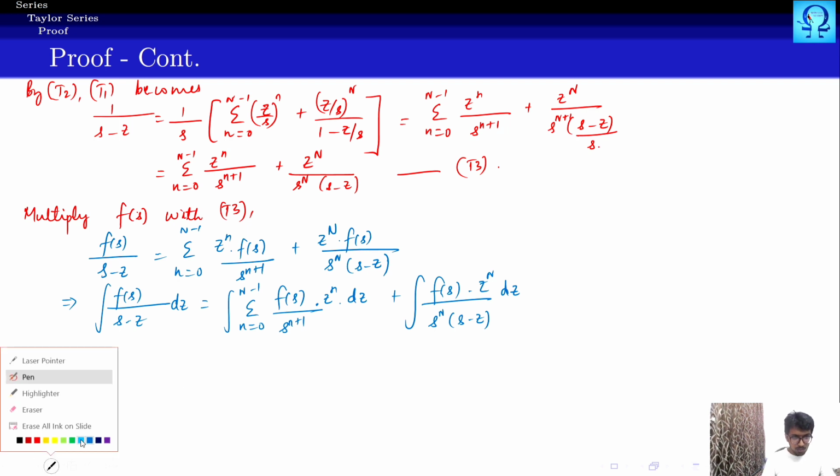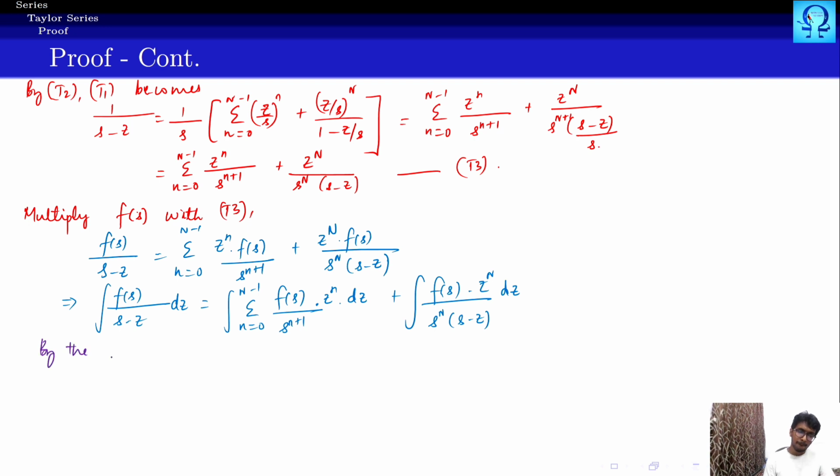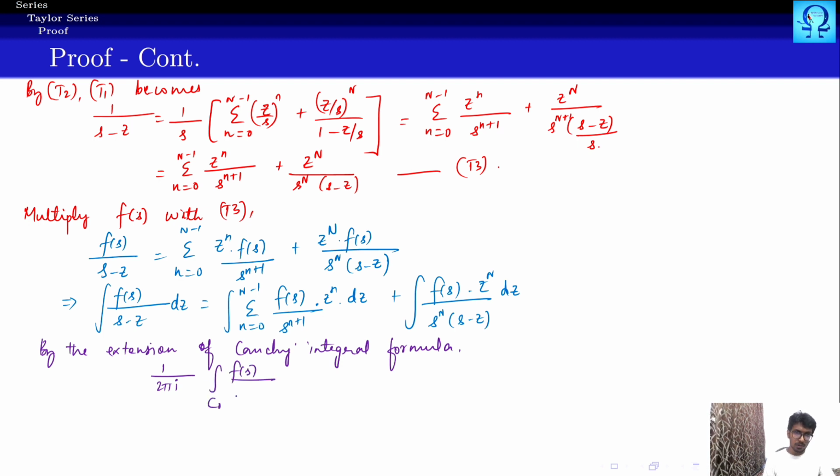So now by the extension of Cauchy integral formula, we have 1 upon 2 pi i integral over C naught f of s upon s to the power n plus 1 ds.